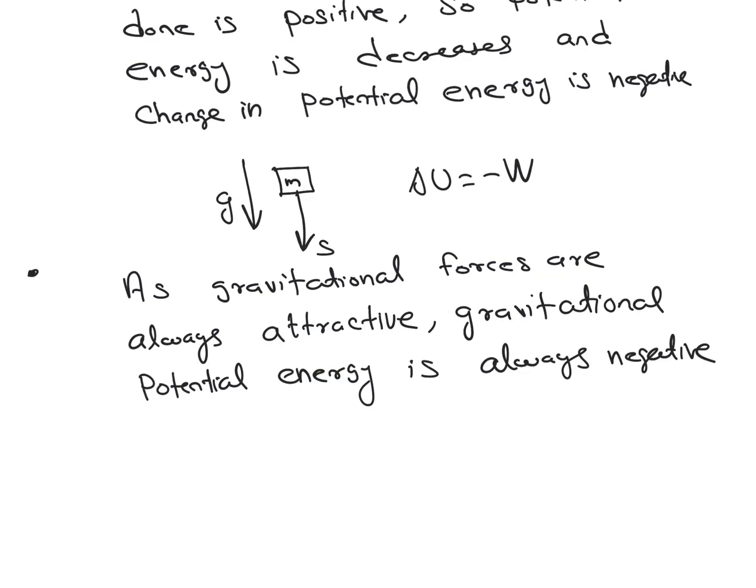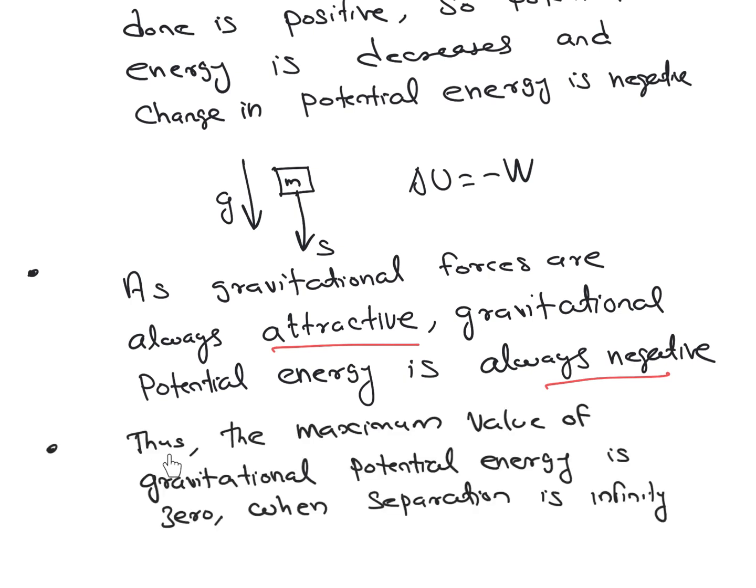As we discussed, if there is a force of attraction, potential energy is negative, and as we know that gravitational forces are always attractive in nature, the gravitational potential energy is always negative. Thus the maximum value of gravitational potential energy is 0, because we already discussed that if it is attractive it will be negative. So the maximum possible value is 0 when the separation is infinity.